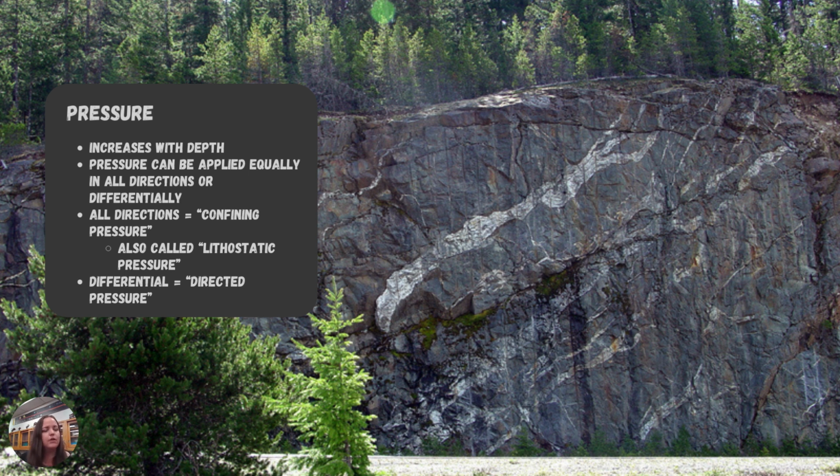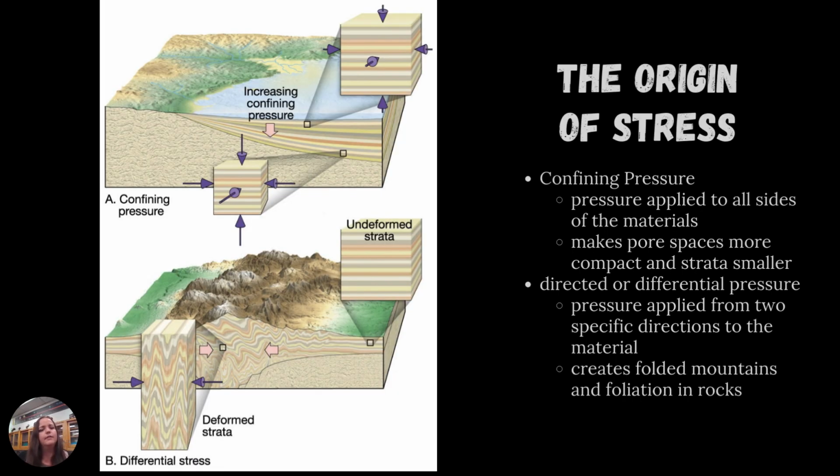Looking at pressure, this also increases with increasing depth. Pressure is either applied equally in all directions or unequally, or differentially. If it's in all directions, we call that confining pressure. It's also referred to as lithostatic pressure. Differential pressure is directed pressure from two specific sides. So what does that look like exactly? It's going to look like this.